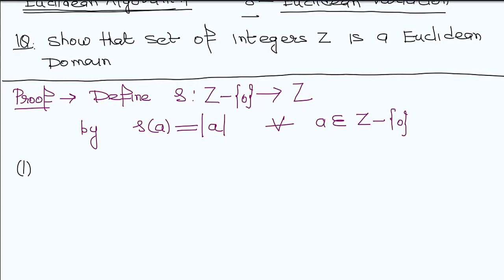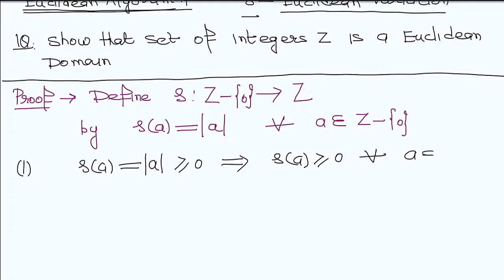Property number 1: delta of A is equal to modulus of A, which as we know is greater than or equal to 0. So it implies delta of A is greater than or equal to 0 for every A belonging to the domain. So the first property is satisfied. Property number 2 involves two elements. So let A, B belong to Z minus 0.